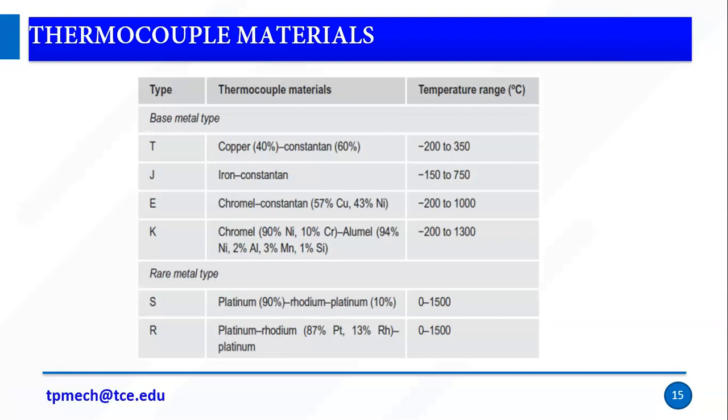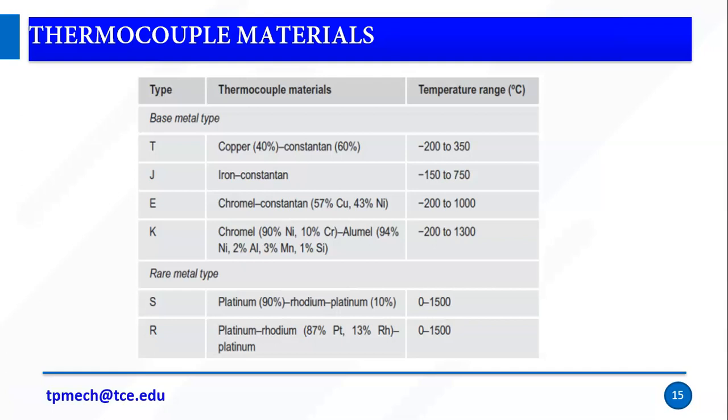Alright, so thermocouple materials. Based on the material, we have many types. One is T. The T type thermocouple means copper 40%, constantan 60%. Generally, it is used for 200 to 350 degrees Celsius. It can be measured within a range of 200 to 350 degrees Celsius. The next type is J, iron and constantan. It can be used to measure from 150 to 750 degrees Celsius.